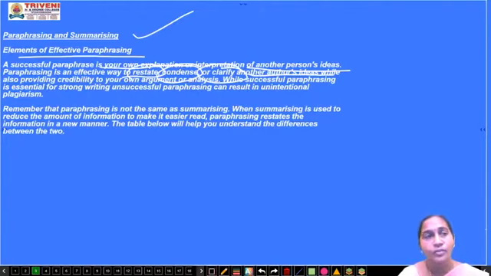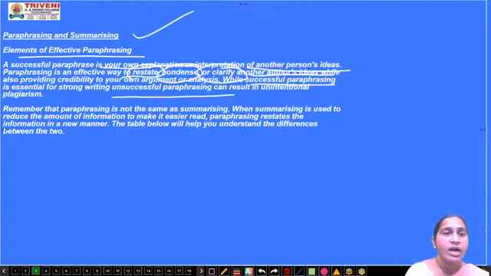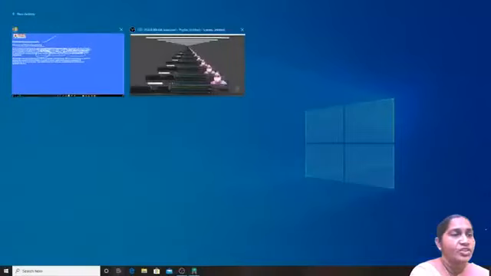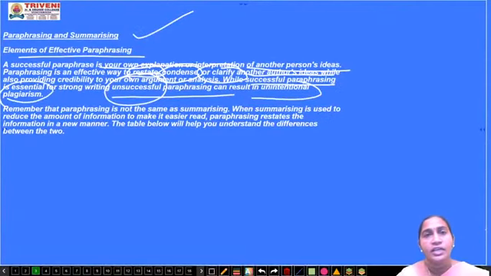Okay, while successful paraphrasing is essential for strong writing: a successful paraphrase means that when you have prepared a paraphrase of the original paragraph, it becomes successful when you use vocabulary which is different from it but has the same sense. But unsuccessful paraphrasing can result in unintentional plagiarism. What is plagiarism? Here you are not changing the original words; the same words that are in the original paragraph are repeated by you also.